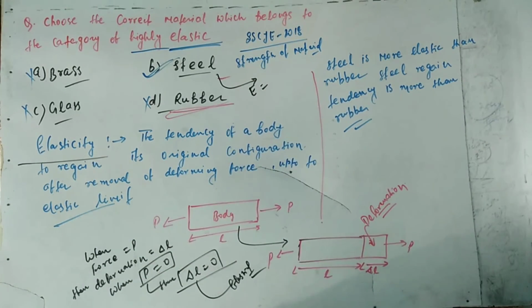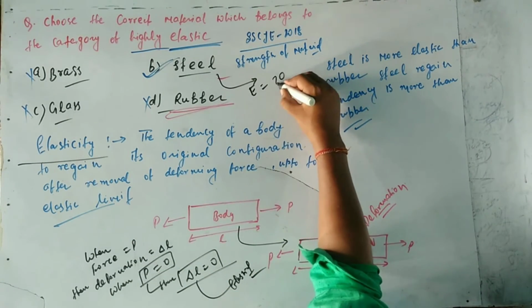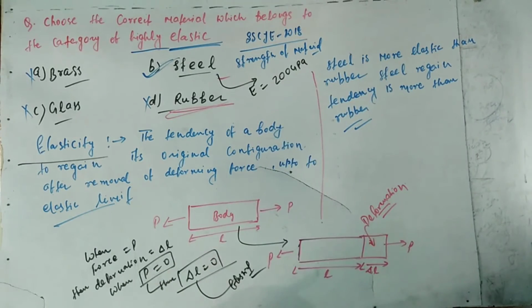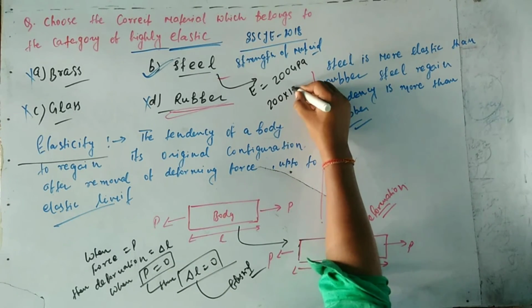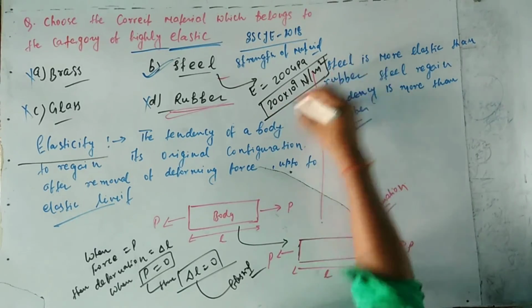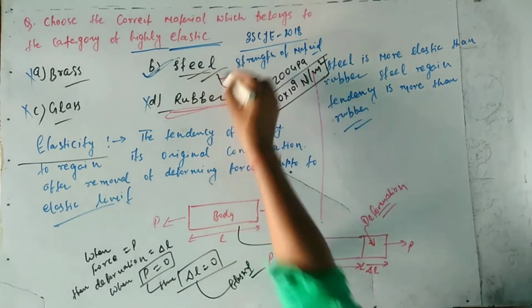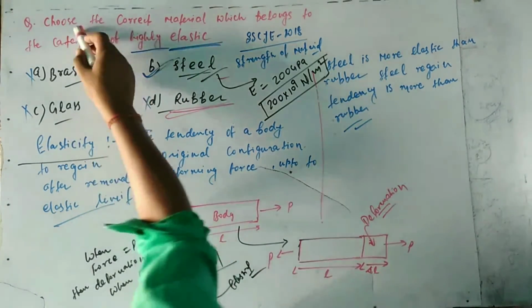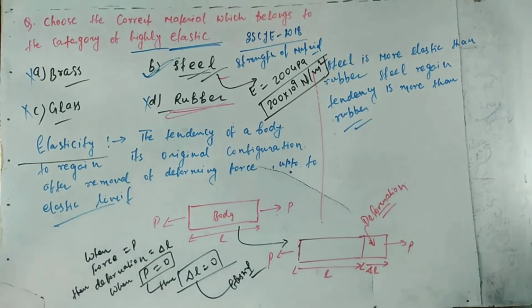Steel is the highly elastic material. The modulus of elasticity of steel is E equals 200 gigapascal, which is equal to 200 into 10 to the power 9 Pascal, that is Newton per meter square. So the correct answer will be option B, that is steel. Choose the correct material which belongs to the category of highly elastic: the correct answer is option B, steel, and options A, C, D are wrong.